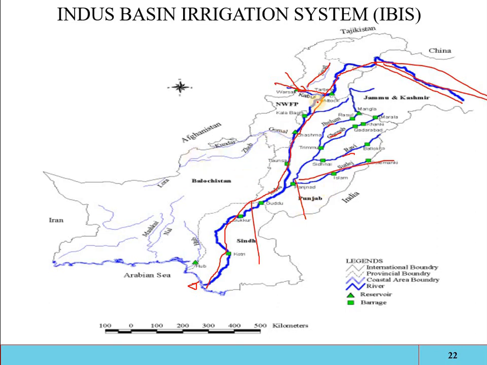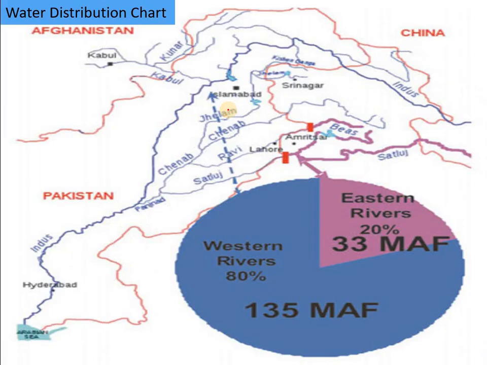Remember, the approximate average flow of the Indus Basin is 144 million acre feet. Currently it is approximately 144 million acre feet. Million acre feet is also a unit of volume of water. So the average flow of the Indus Basin is from 144 to 147 million acre feet.